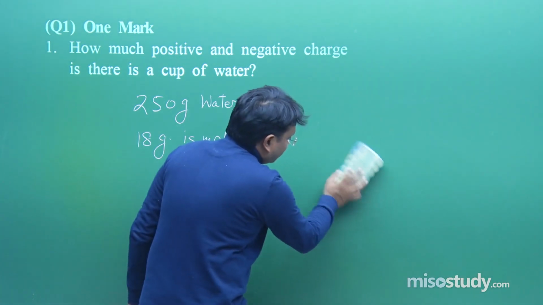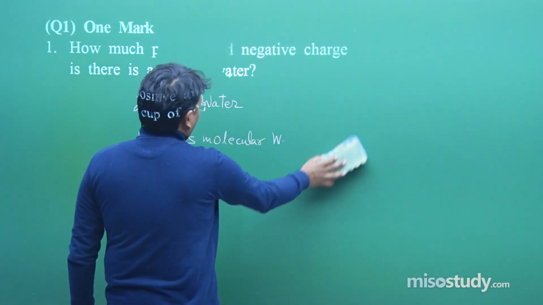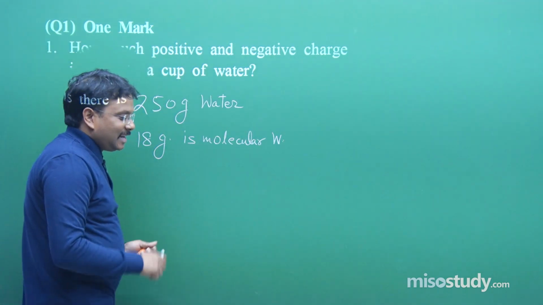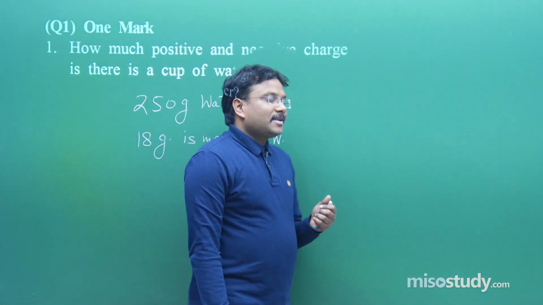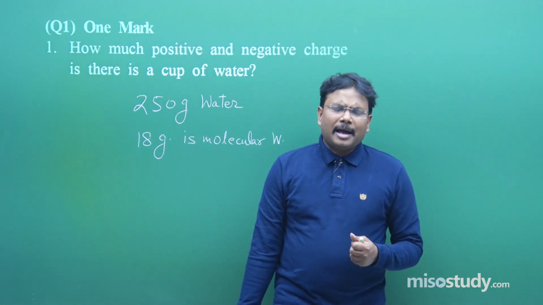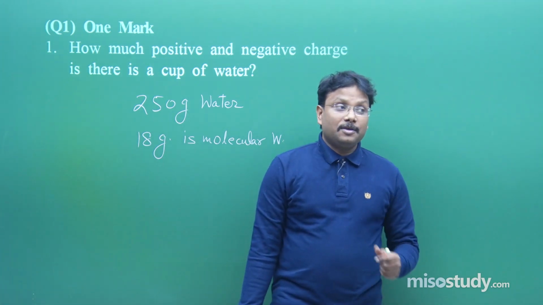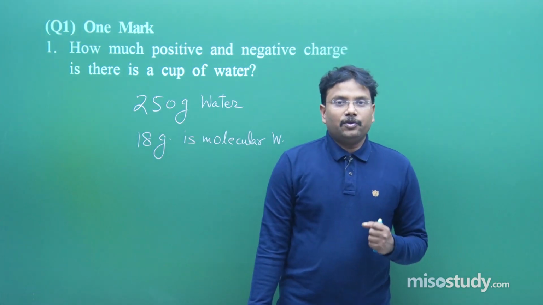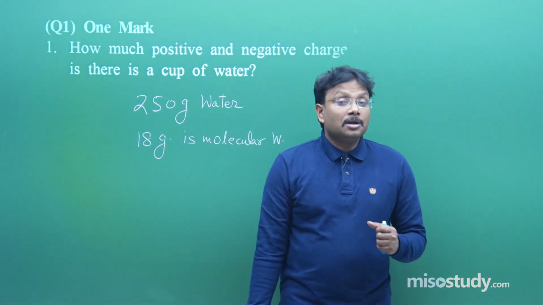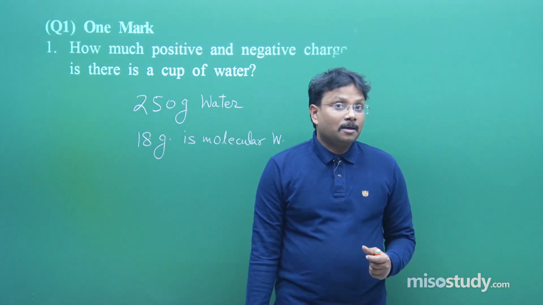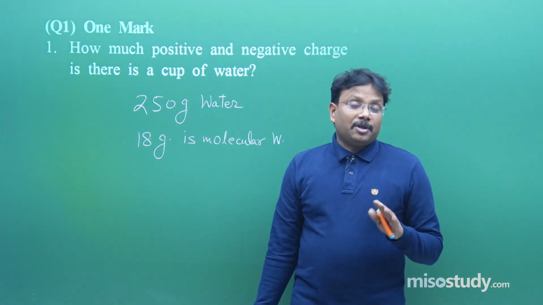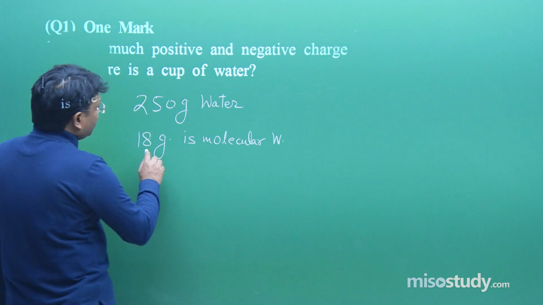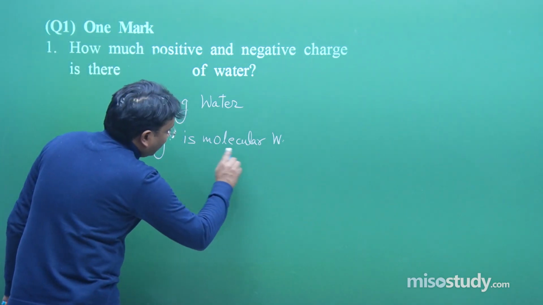Obviously, a few of you may be thinking why we are putting so much emphasis on a very short answer type question for 1 mark. The idea is simple. If these points are clear in my mind, then at any point of time I can handle difficult questions. Normally it is published in newspapers that the physics paper was quite lengthy and students were not able to tackle all the questions in the stipulated time period. This is something associated with the subject physics. Anyway, now we want to find the number of molecules in 18 gram water.